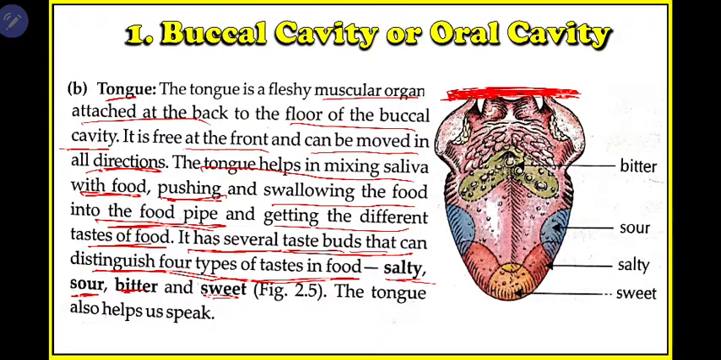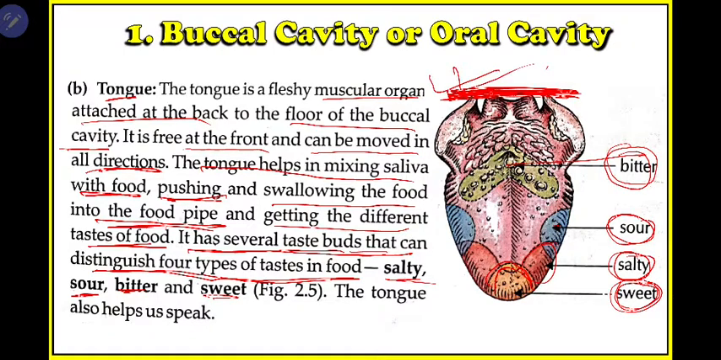So this part of your tongue helps in tasting sweet. Okay, then this part helps in tasting salty, this helps in tasting sour, and this part helps in tasting bitter. So you need to draw this diagram also, and with the diagram you need to label where and which part is helping in sensing which taste.